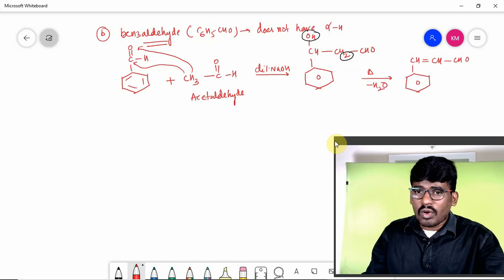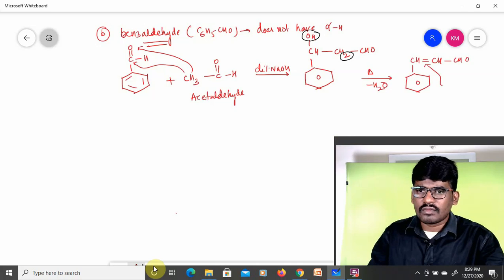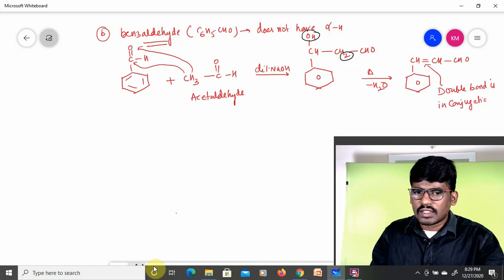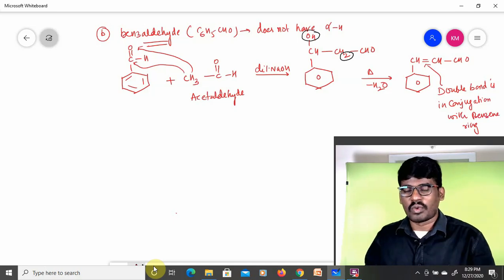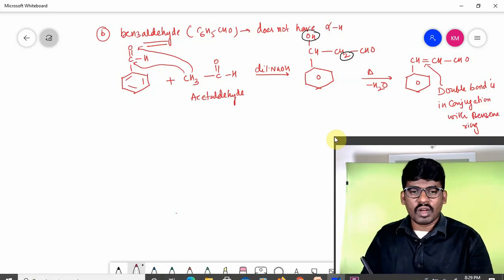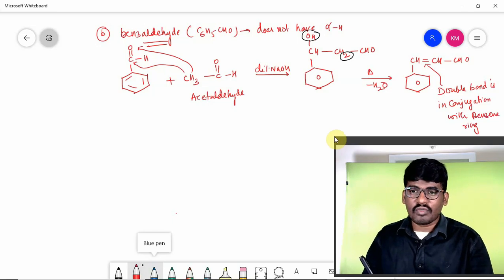This double bond which is formed over here is in conjugation with the benzene ring. That is the driving factor of the reaction, which means the product is becoming more stable. When the product is becoming more stable, it can form easily.